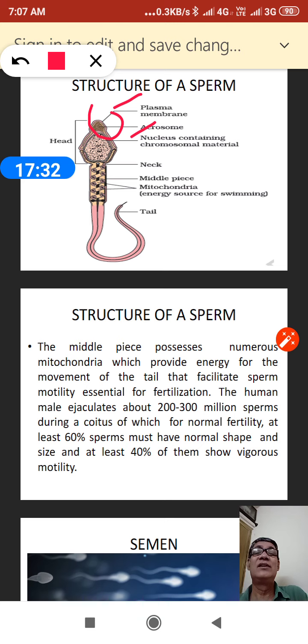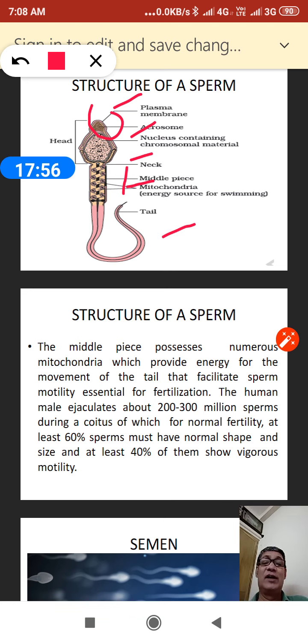The nucleus is there, with a haploid number of chromosomes, which will help the process of fertilization. The middle piece has enormous mitochondria, shown here. These mitochondria release the energy which helps the tail to move.